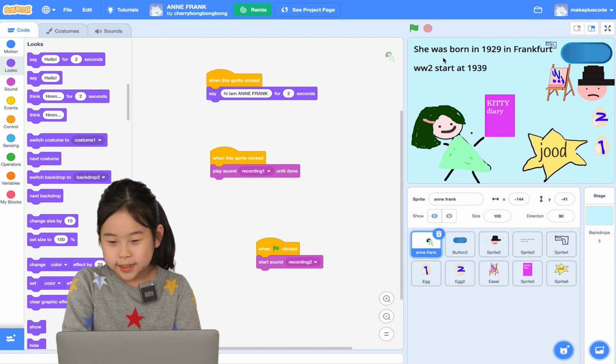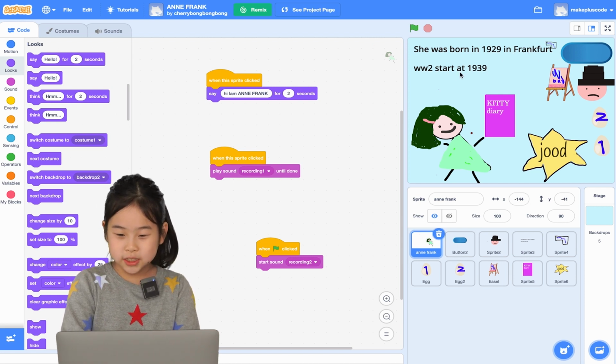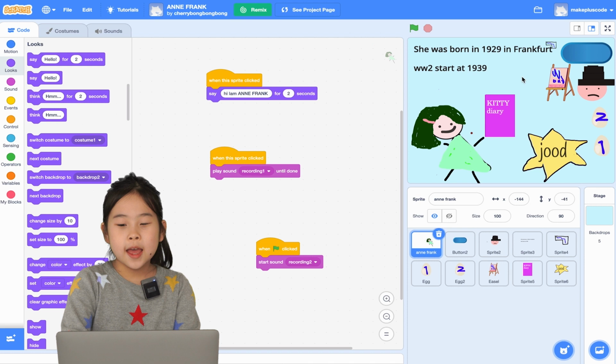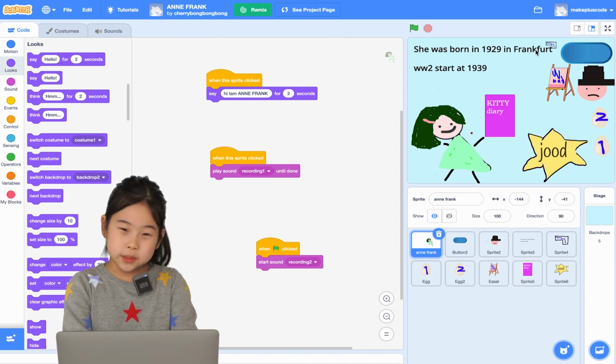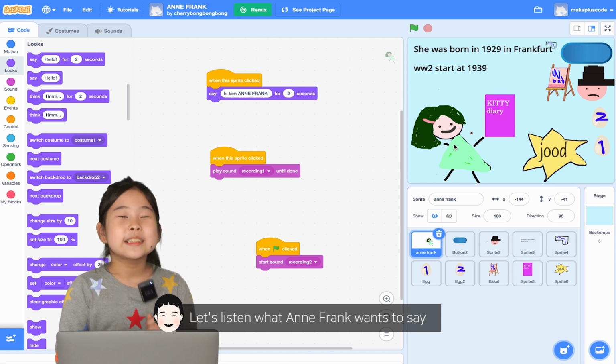She was born in 1929 in Frankfurt. World War II started in 1939, so it means she was 10 years old when World War II happened. And Frankfurt is the place where she was born. There is Anne Frank. Let's click her.